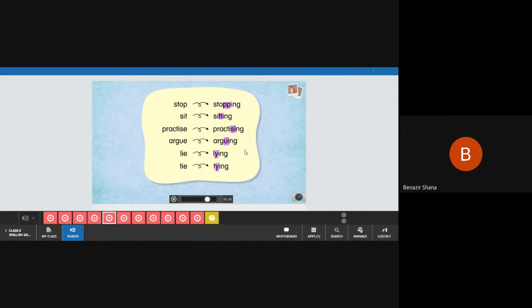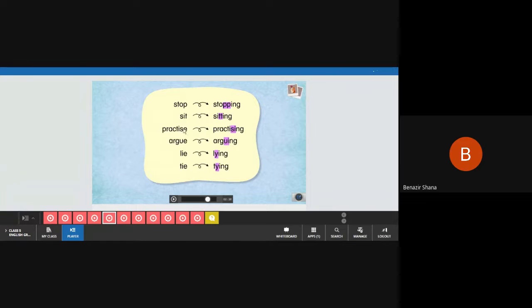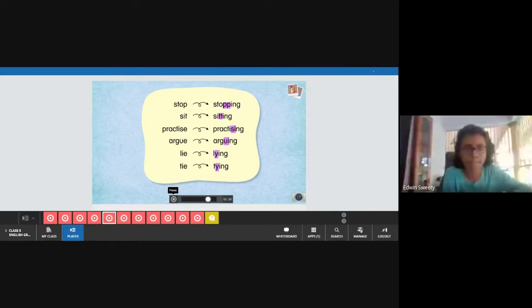remember that the spellings of words change. So this is what I said, verb plus ing. Stop is a verb. When we are adding ing, we are adding another p. Sit is a verb. When we are adding ing, we are adding another t. Very clear? Here is where we will make mistakes, so please be careful with this. Practice. Be alert.